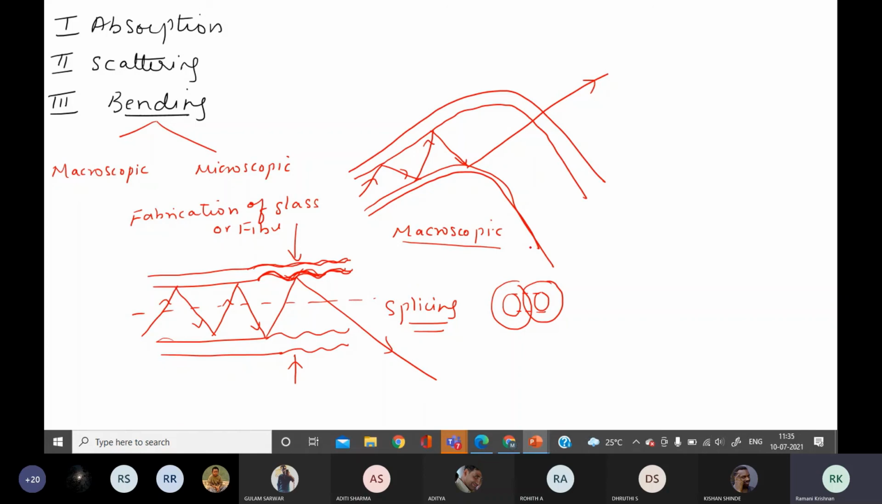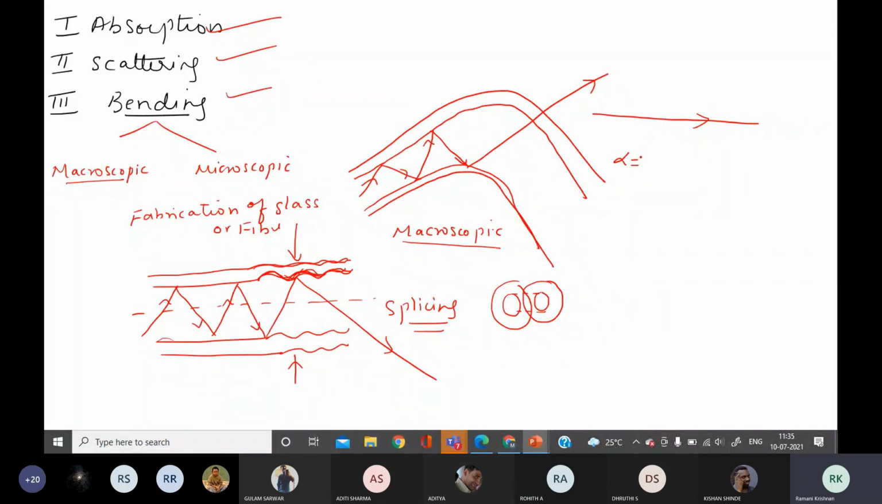Okay, so attenuation is due to three things: absorption loss, scattering loss, and bending loss. Absorption is also of two types: intrinsic and extrinsic. Bending is also of two types: macroscopic bending, when the fiber is being turned during transportation, and microscopic, when it is being fabricated. And so in attenuation, as the signal keeps traveling, there is some loss of power or loss of signal. This is called attenuation.